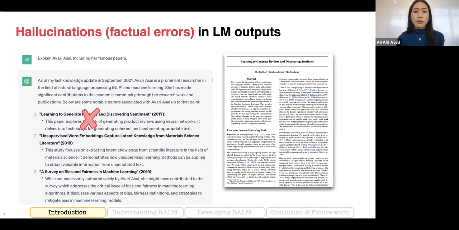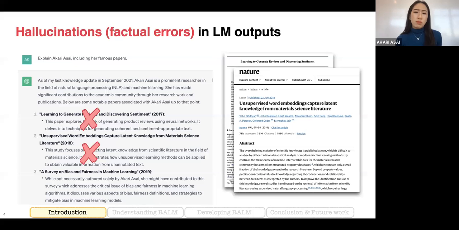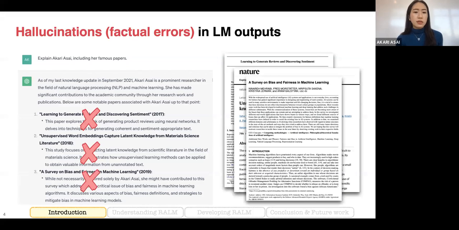The first one is a paper from OpenAI a while ago with many citations. The second paper is about water metering in material science, which also has a bunch of citations and was published at Nature, but it's not my paper either. And the last one is another famous survey paper, but again, it's not my own paper. As you can see, the output of ChatGPT or these really capable language models looks so convincing and plausible, and it is really difficult to find which statement is incorrect and which is correct, without knowing the subject or having access to information.